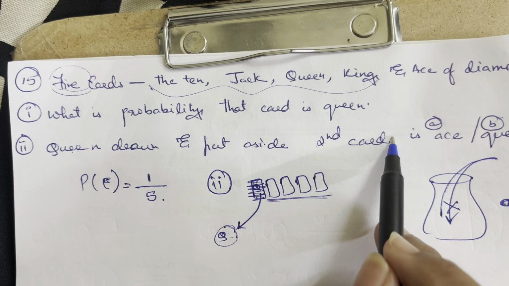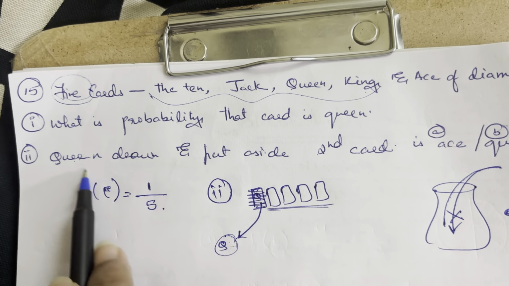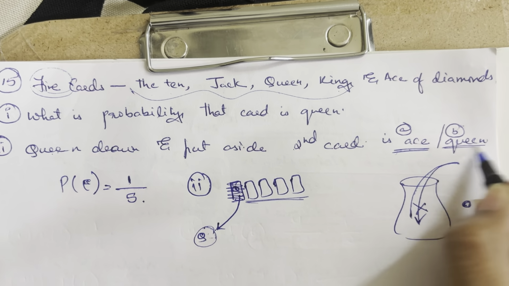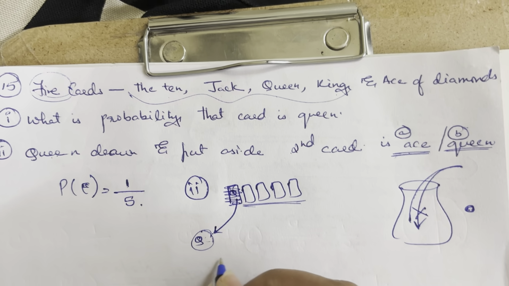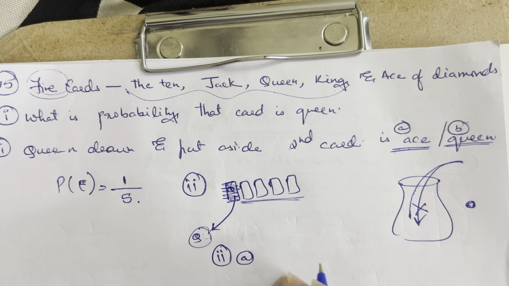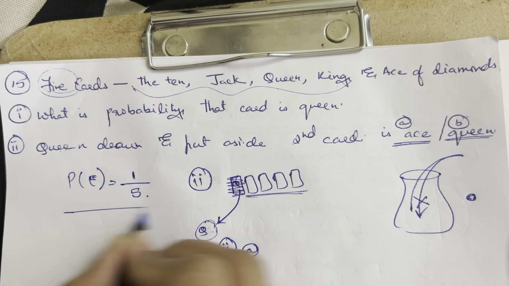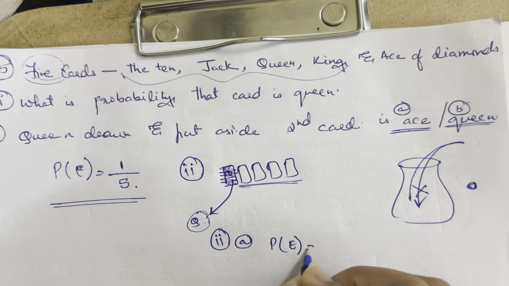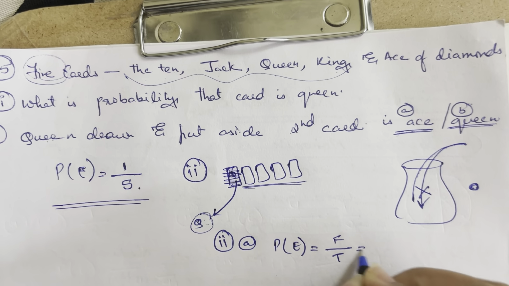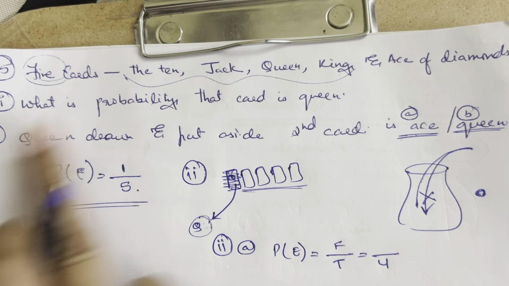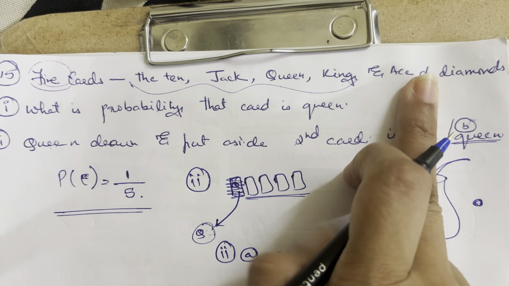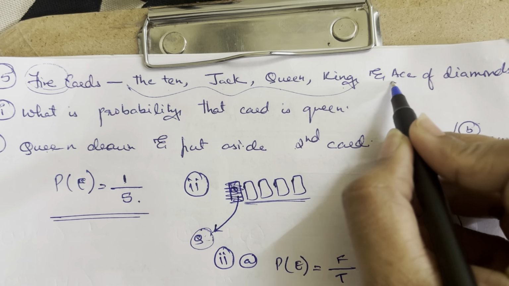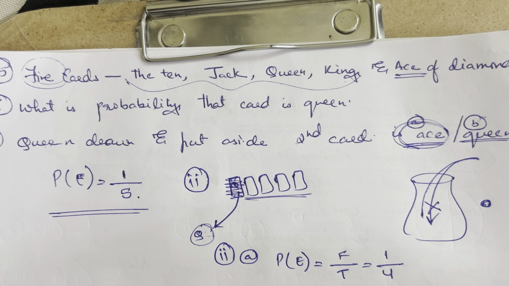Okay, the second card is an ace. In the second question there are 2 conditions. The second card is either going to be an ace or a queen. So for the second question, part A, in the beginning I had 5. I have taken that one queen out. Left with me are 4 cards. So the probability of the event is going to be favorable upon total. Now I have only 4 cards in my hand because the queen has already gone out. 10, Jack, king, and ace are there, okay? So he is asking me what is the probability that it is going to be an ace. The probability of ace is only 1, so it is 1 upon 4 is what I get for this one, okay?